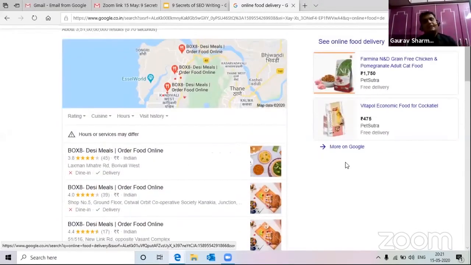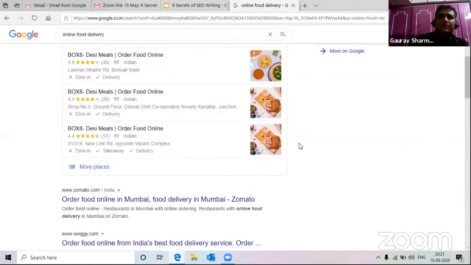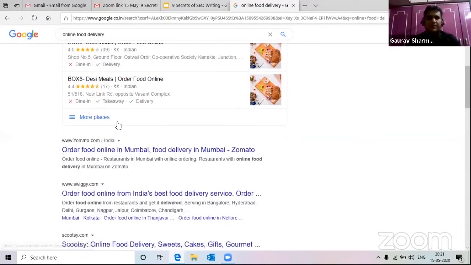But definitely, the biggest one, or one of the most accessed websites, is Zomato. So online food order: same keywords, relevant as well. But now Zomato is one of the most accessed websites. So that is why this website is ranking first.